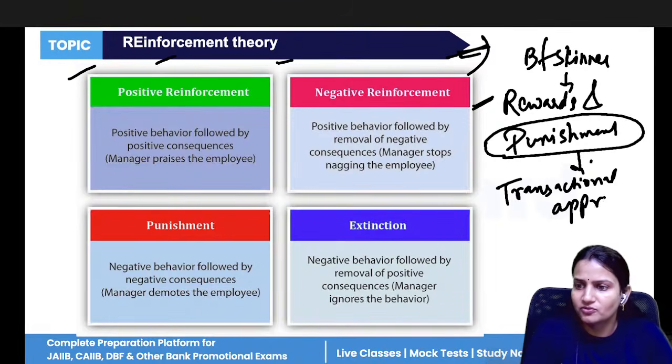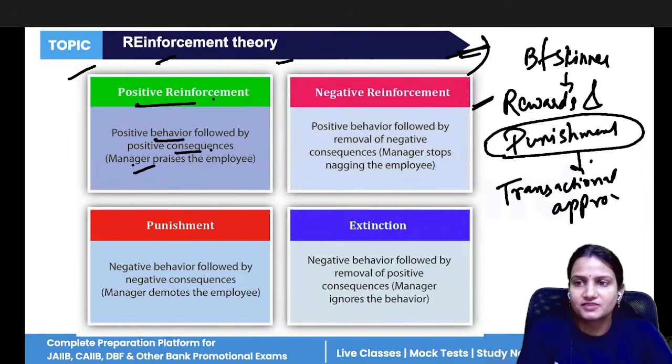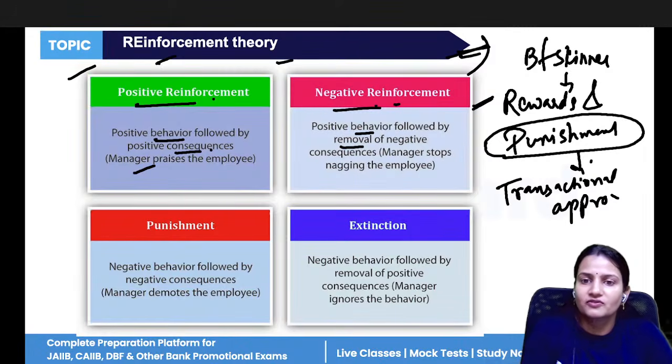So transactional approach is what? That is give and take. If you give me good things, then I will give you a good reward. If you give bad things, then I will punish you. That is reinforcement. So positive reinforcement is positive behavior followed by positive consequences, where the manager praises the employees. And negative reinforcement is that it comes with negative consequences, that if a negative result is there, negative reinforcement is there.